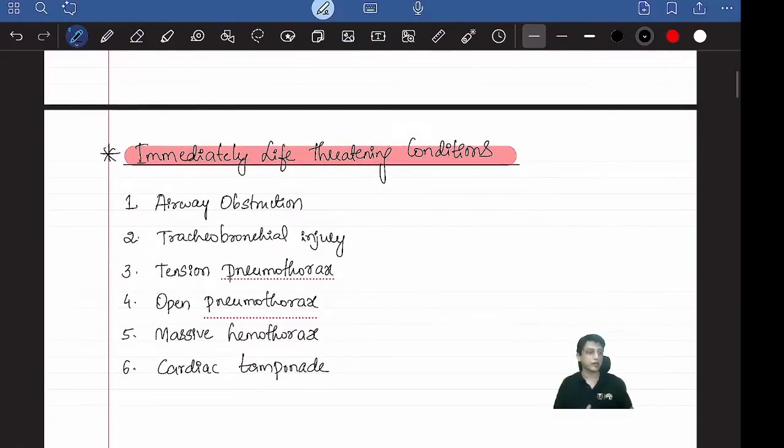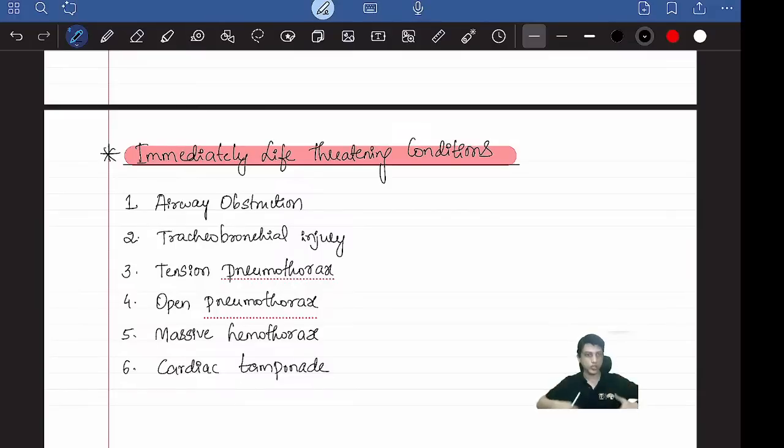Now this is one question they can ask, you should know. What are the immediately life-threatening conditions? There are 6 immediately life-threatening conditions. First is airway obstruction. Any foreign body, anything obstructing my airway, the nose or my oral cavity or pharynx, anywhere in the airway.